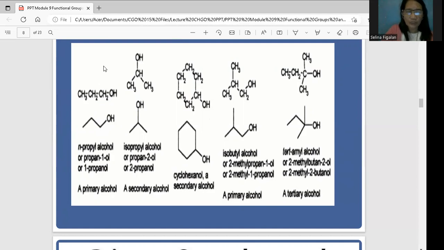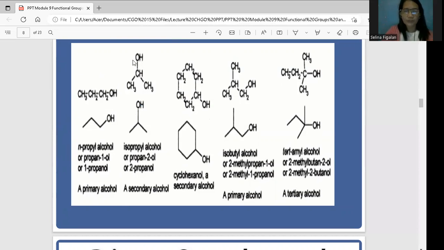That CH2 adds only one, but this CH2 has no other connection. Like this one, this is CH. The CH is attached to two, so that is the reason why it is secondary. Here, the OH is attached to CH2, attached to only one CH2, because the end of this, CH3, is attached to CH2. So these are considered primary alcohol when only one alkyl group is attached.